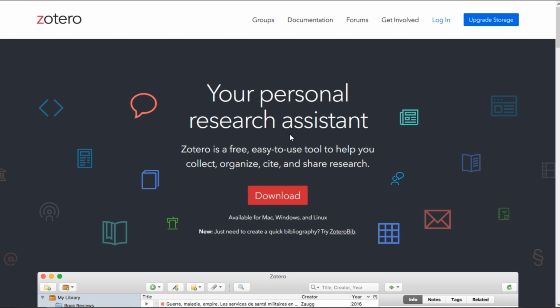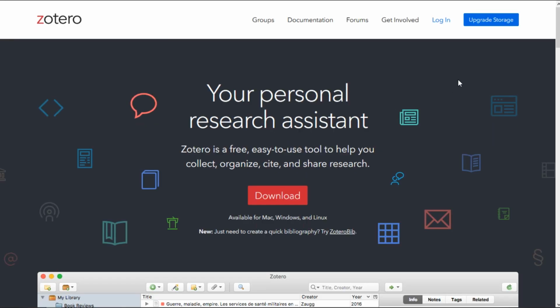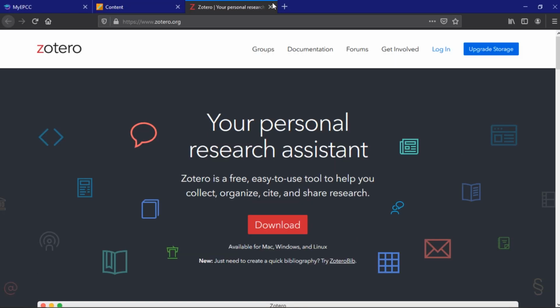Now here, all you have to do is click on the download button. This will get the appropriate version of this for your computer. Once you've downloaded it, install it and open it up. That's all there is to it. If you want to create your own account so that your research is backed up in the cloud, that's fine. You don't have to though. Just clicking on download will suffice.